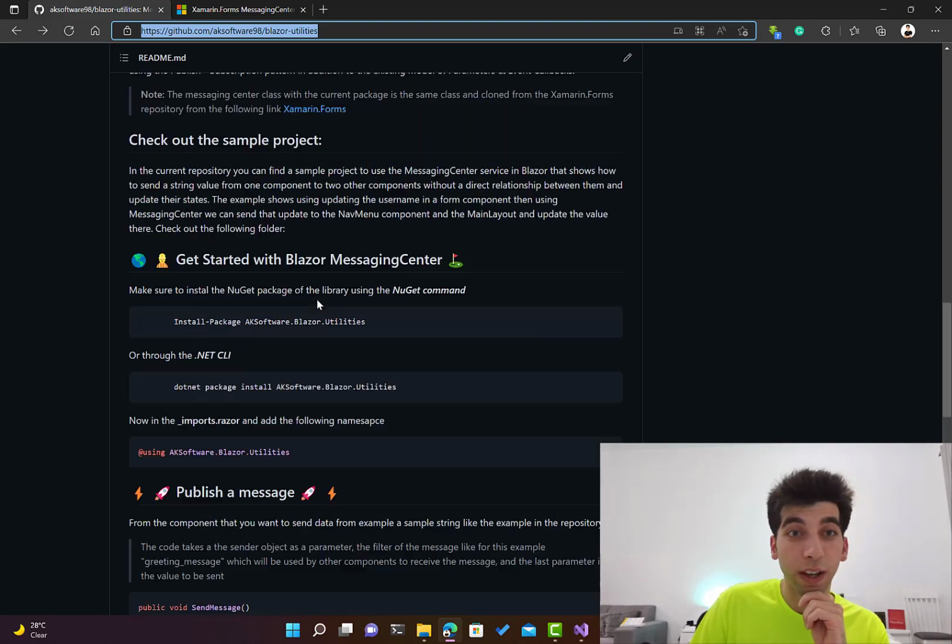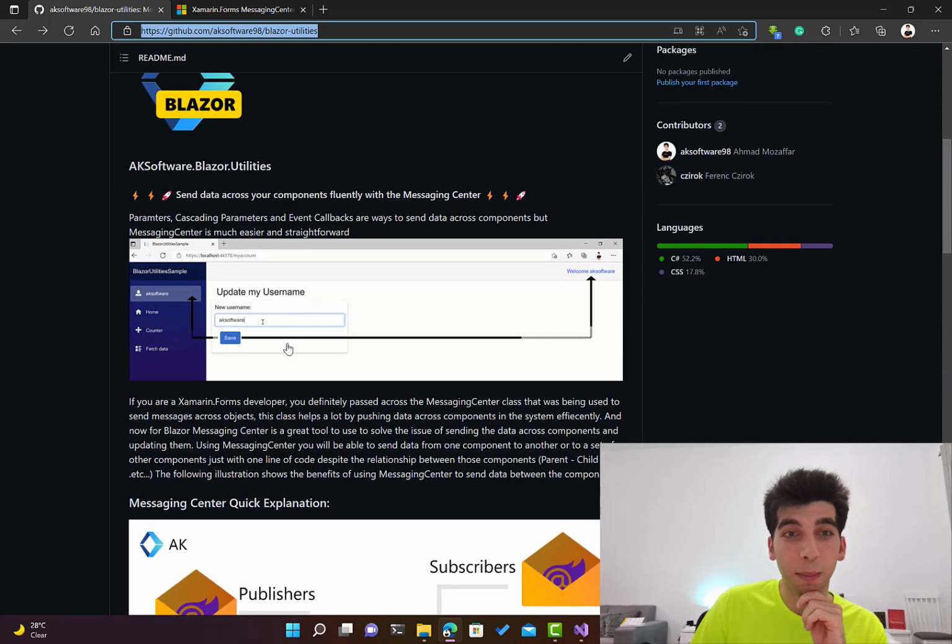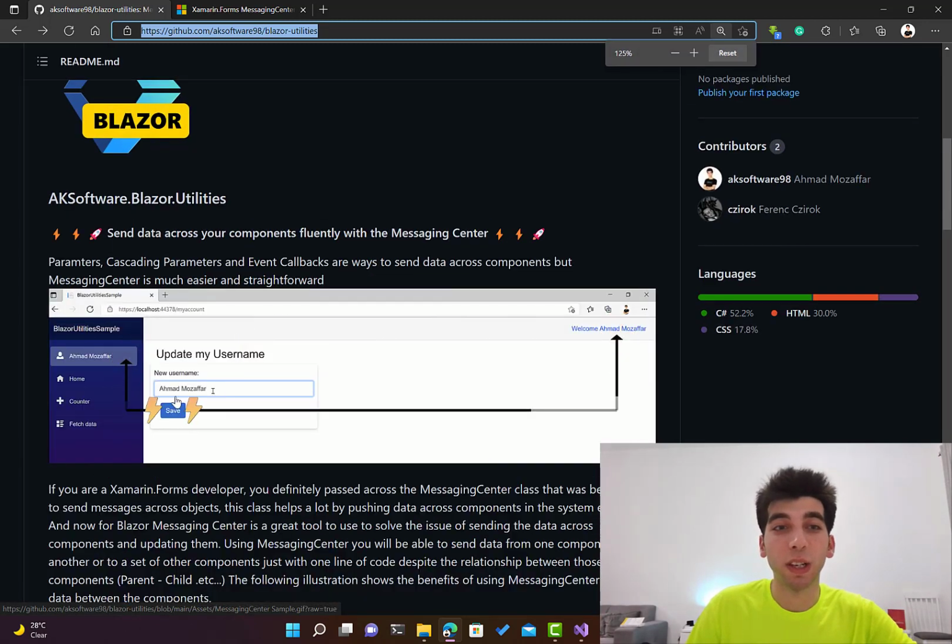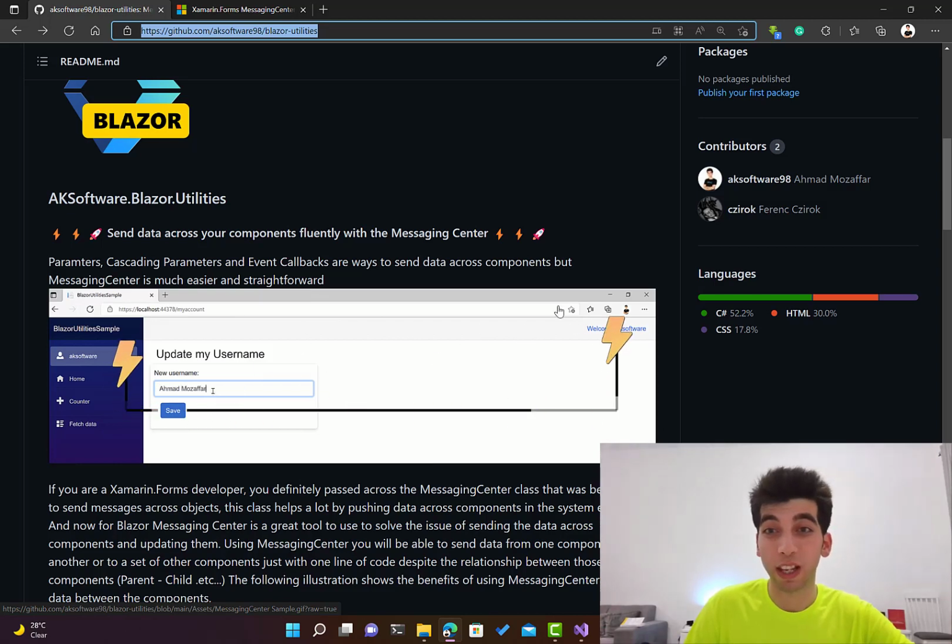you're going to notice that here we have a sample that shows a component in the middle that is publishing data, and this data is being received and changing within the layout and the nav menu as well. At the same time, I just publish one message and there are multiple subscribers who are interested and taking action against that.